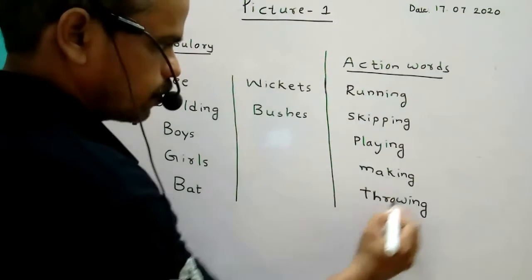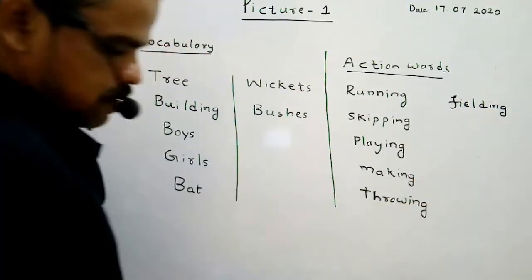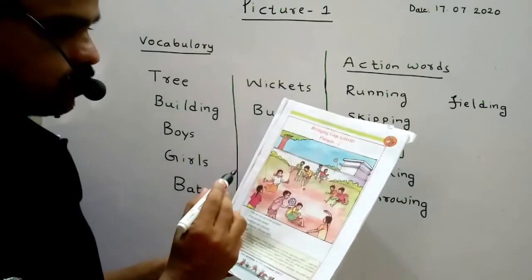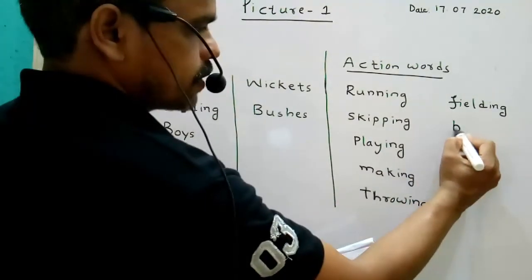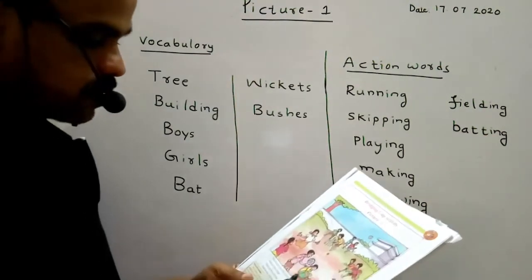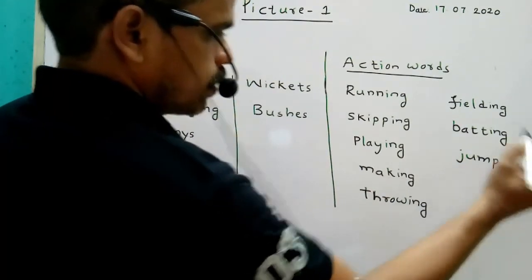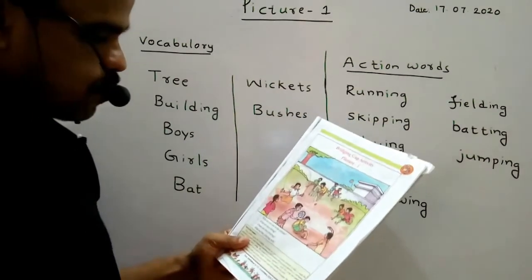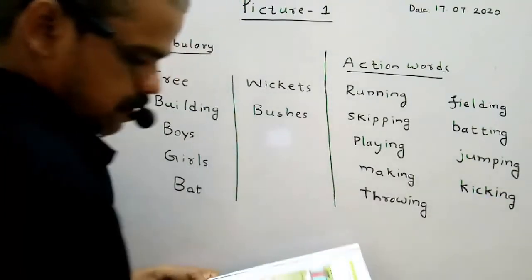Next, fielding. Next action word is fielding. See, what is the boy doing? He is fielding. Next, what is he doing? Batting. Next, jumping. Next, kicking. Next, walking.